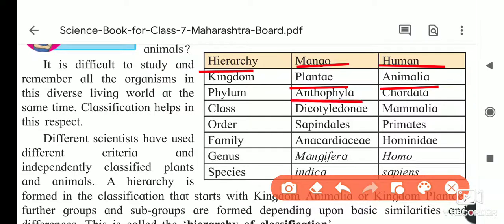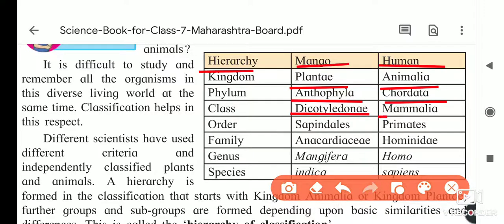Phylum Arthropoda, and here it is Chordata. Chordata means they have notochords. This will be studied in future classes; for now just see how they are classified. Now, under class, dicotyledons. If you open groundnut seeds, you see two parts are formed, called cotyledons. Some are monocotyledons like jowar and maize, and some are dicotyledons like groundnut or soybean, which have two cotyledons.